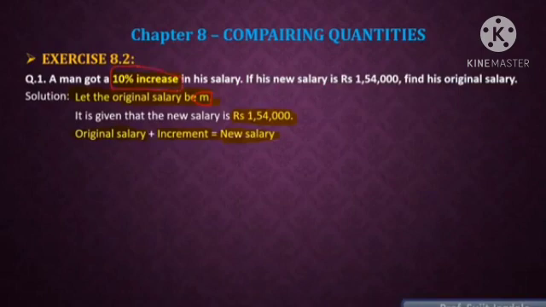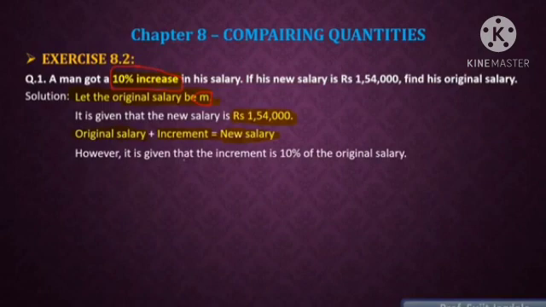That means we have to convert that percentage into a ratio by dividing it by 100. See here, original salary is M, then increment is 10% of M, means 10 upon 100 into M. So I converted this percentage into a ratio by dividing it by 100, and then M, because 10% of M, so of means multiplication, and then we are getting 1,54,000.